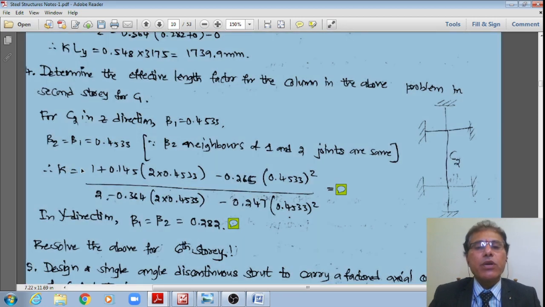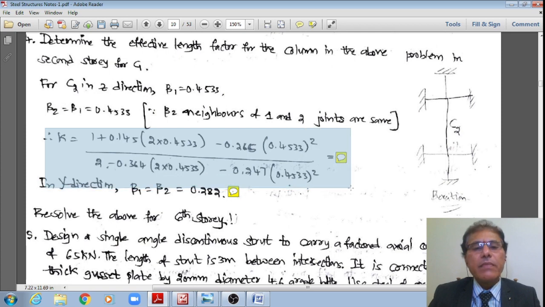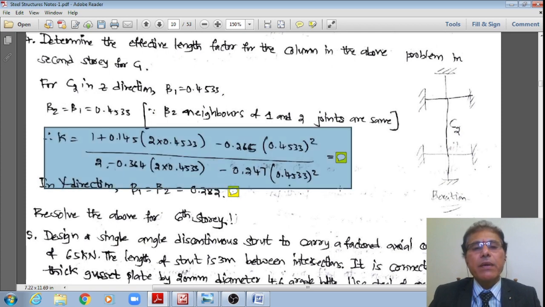Hence substituting into this formula, now I'll get the effective length factor equal to 1 plus 0.145 multiplied by (2 multiplied by beta 1 plus beta 2, meaning 2 multiplied by 0.4533) minus 0.265 multiplied by beta 1 multiplied by beta 2, both 0.4533, whole square, that divided by 2 minus 0.364 multiplied by (beta 1 plus beta 2, meaning 2 multiplied by 0.4533) minus 0.247 multiplied by beta 1 beta 2, meaning 0.4533 whole square.